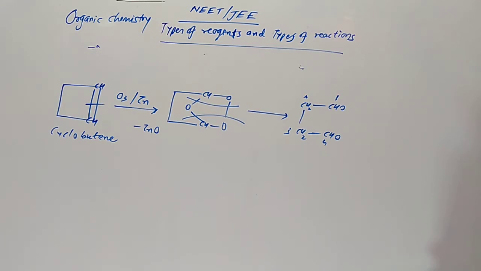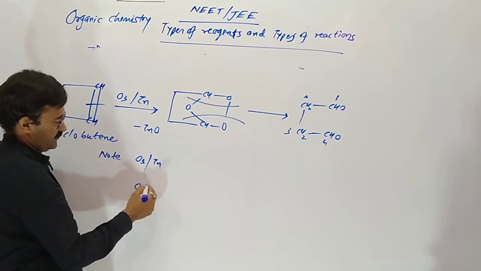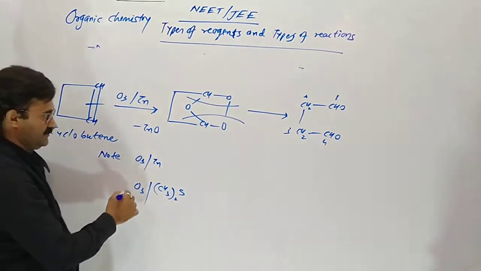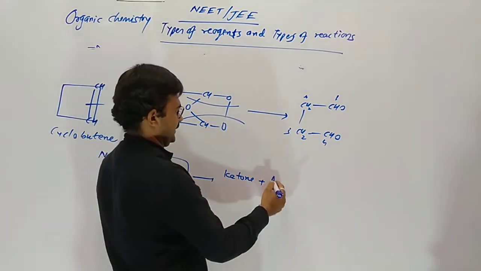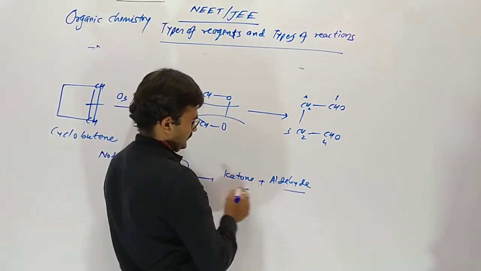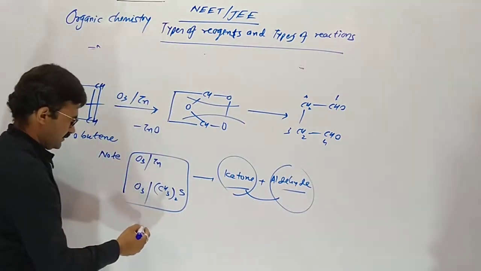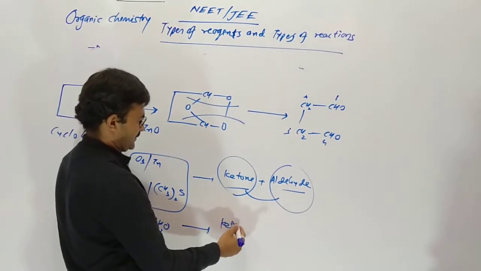Now next, an important note: ozone with zinc, otherwise ozone with dimethyl sulfide, the product will be ketone and aldehyde, otherwise both ketone, or both aldehyde, or 1 ketone and 1 aldehyde. But if ozone with water is taken, then it gives ketone